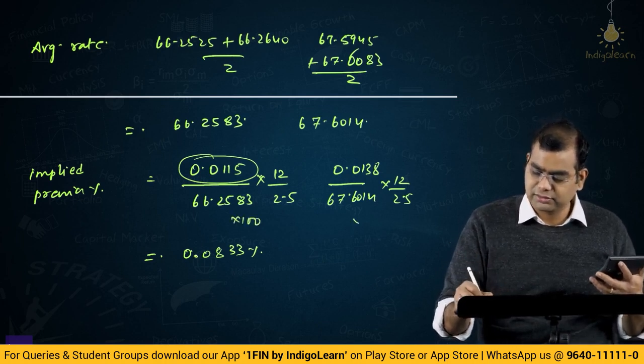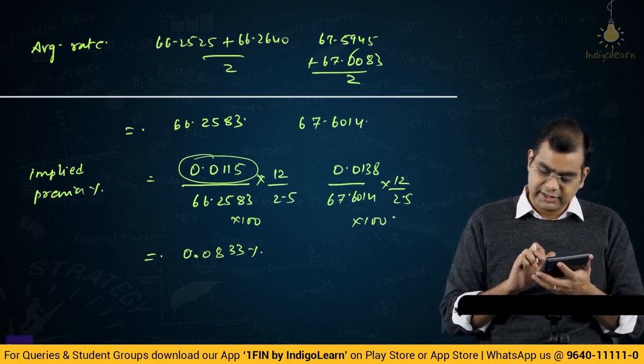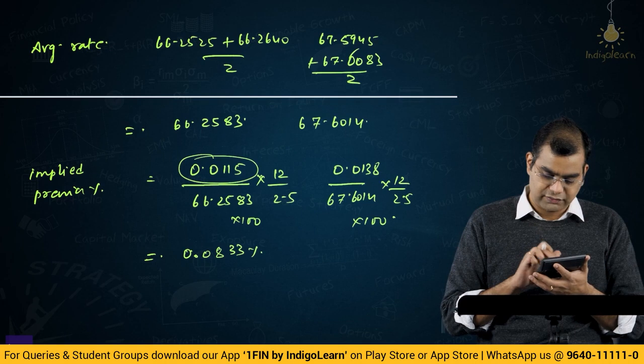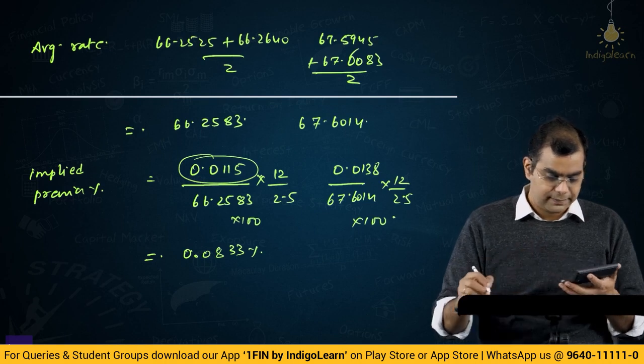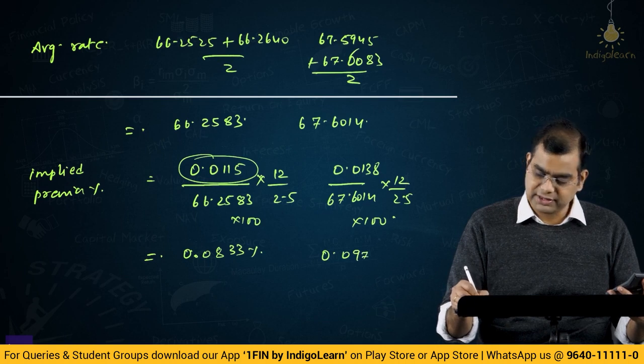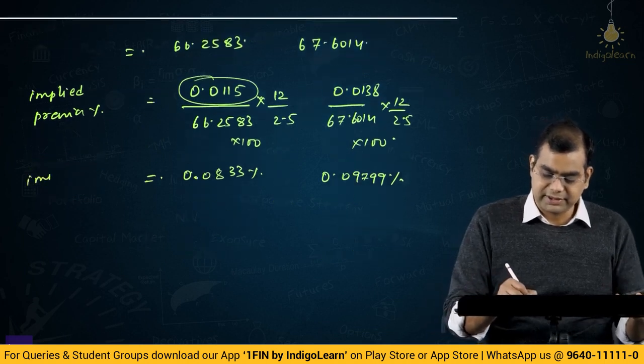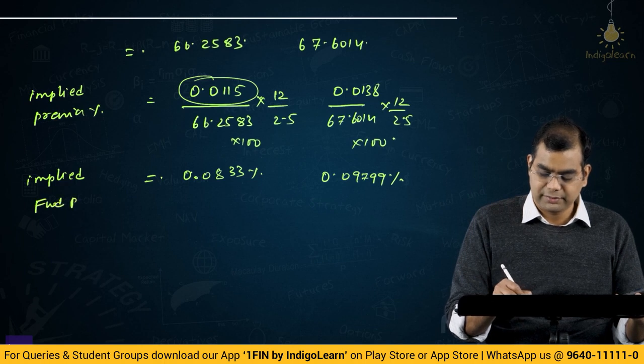Then the next one: 0.0138 into 12 divided by 2.5 divided by 67.6014 into 100, which is 0.09799 percent. So this is the implied forward premium percentage, annualized.